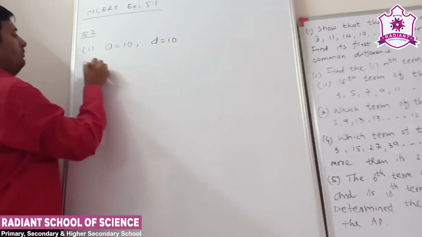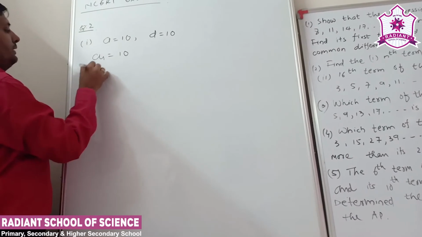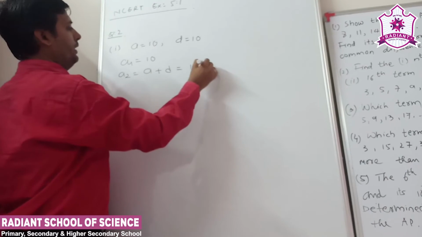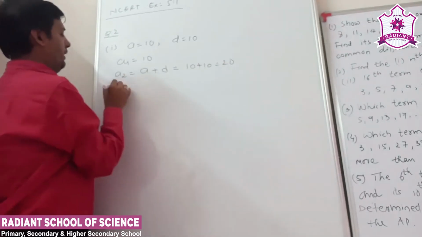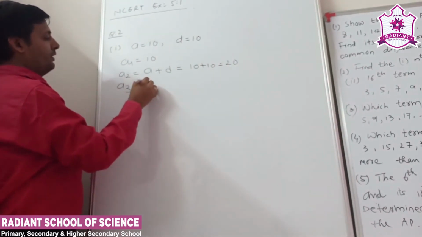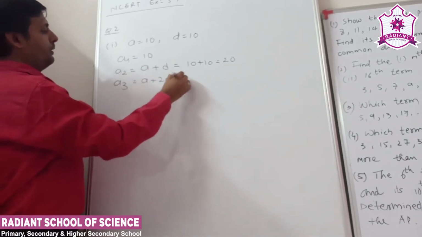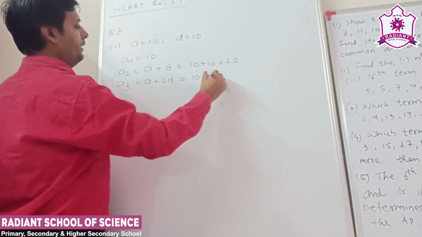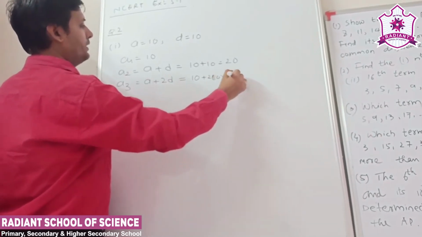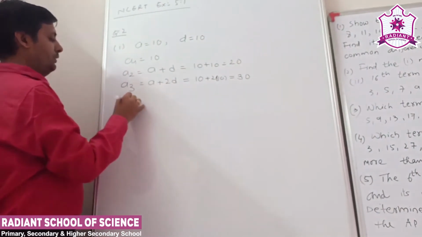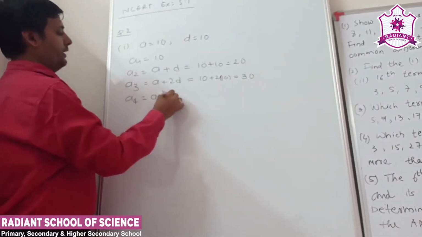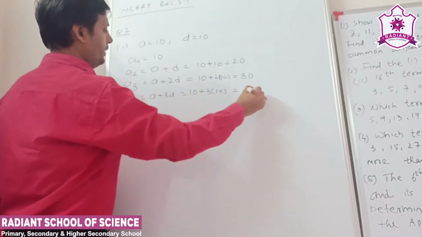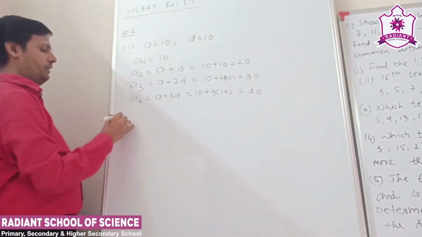So now the first term a1 is equal to 10. Second term, a plus d, so 10 plus 10, we got 20. Now a3, a plus (n minus 1) into d, so a3 means a plus 2d. a is 10, 2 into 10, so 20 plus 10 is 30. Fourth term is equal to a plus 3d, so 10 plus 3 into 10, so 40. Clear? So we got the first four terms.